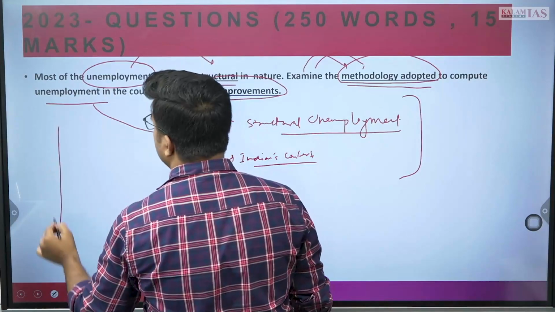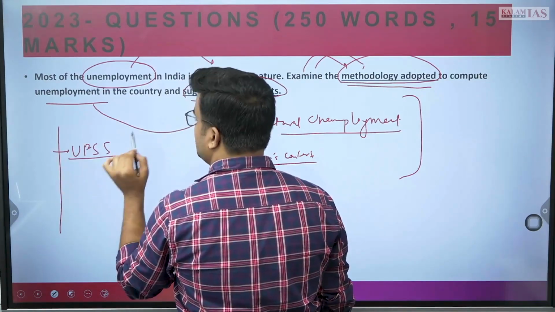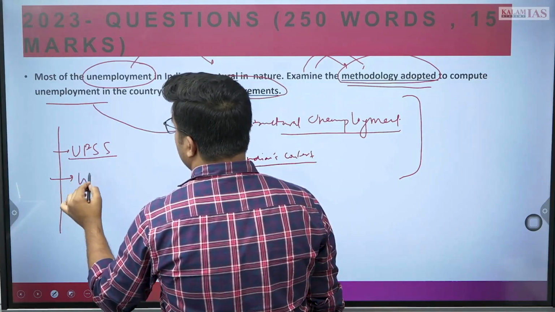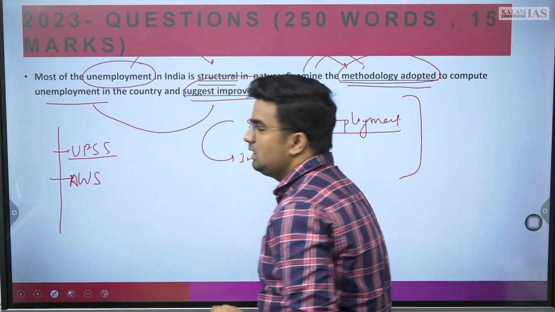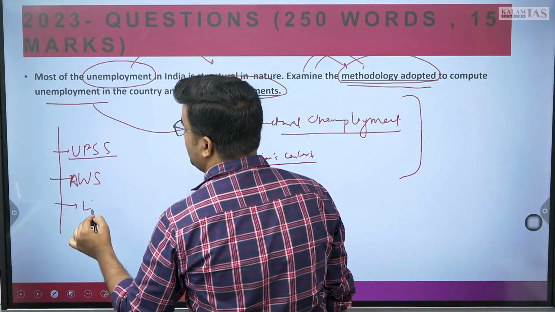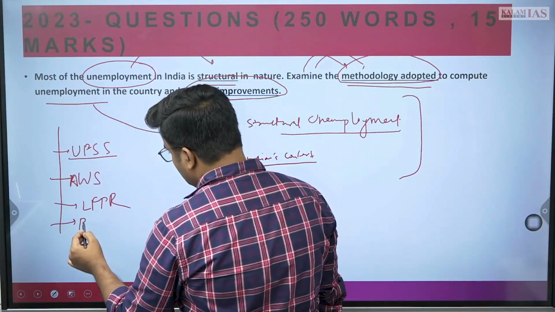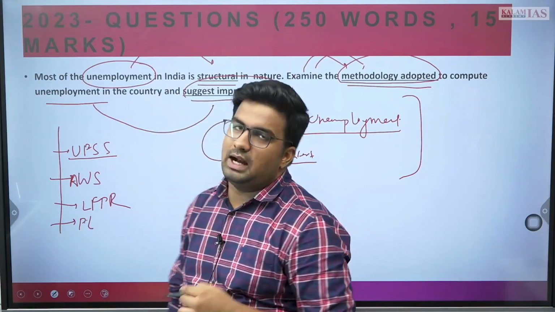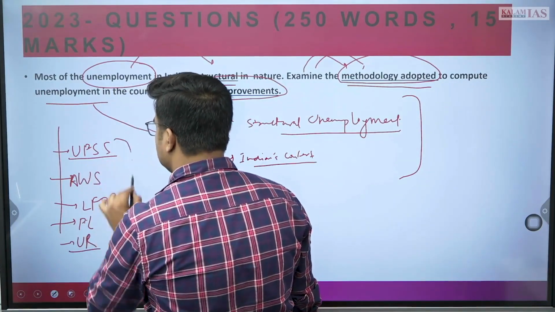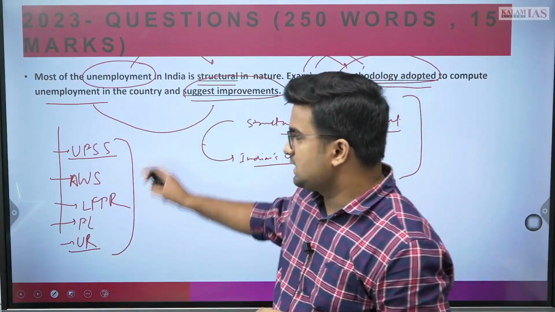The measures are usual principal and subsidiary status. That is one part of measuring unemployment by NSO. Then the weekly status part, average weekly status. There is also the current daily status. Apart from it, the labor force participation rate. Then the periodic labor force aspect, that we can also write. Apart from it, the overall unemployment rate which is being mentioned. So labor force participation, periodic labor force survey, everything we can write in this aspect, and with that we need